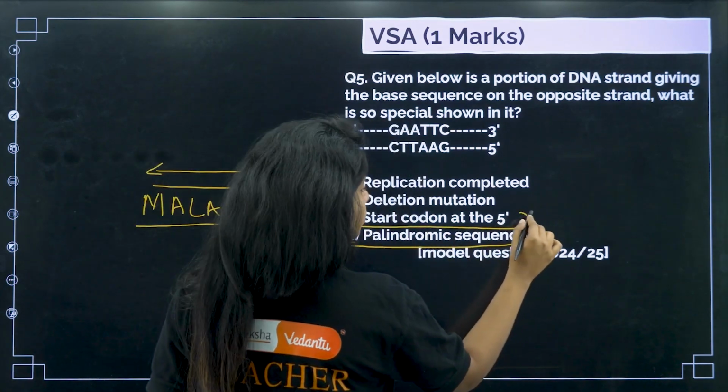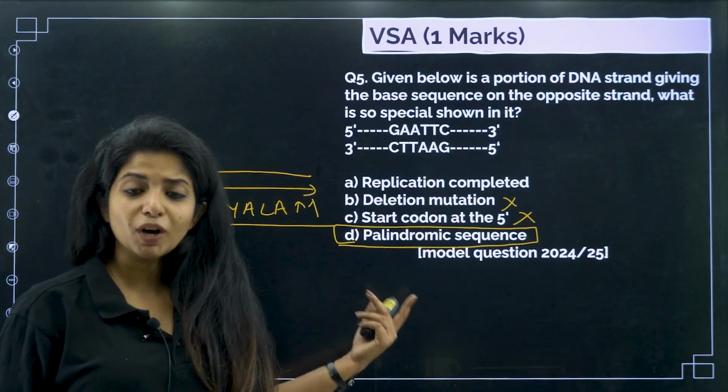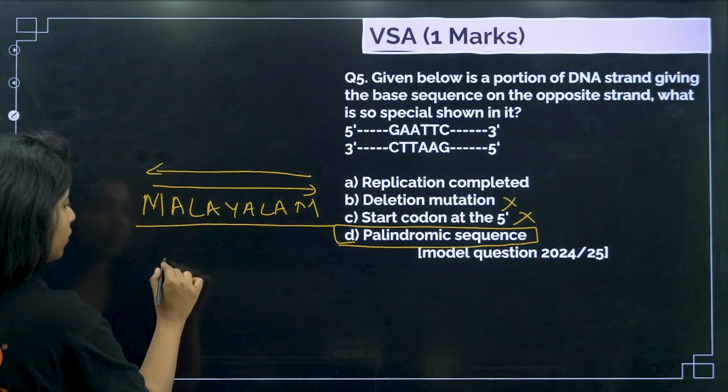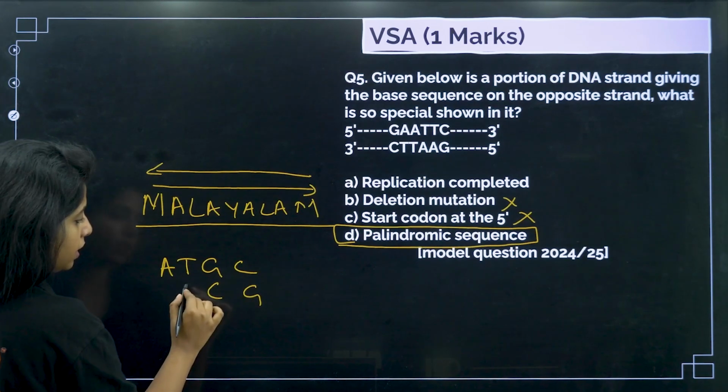This is not a start codon, children. This is not a deletion mutation. You cannot say replication is completed because anyway, whatever the sequence is, AT, GC, and then GCAT.